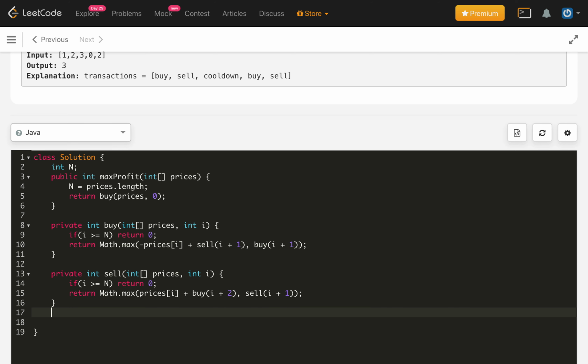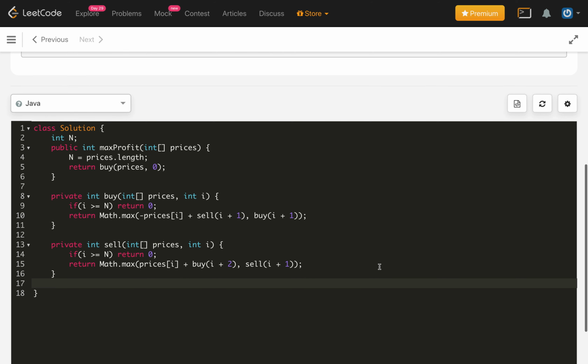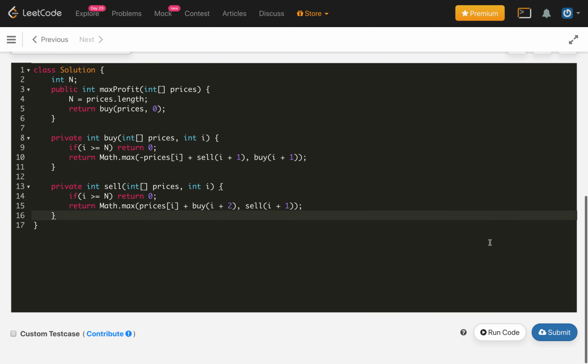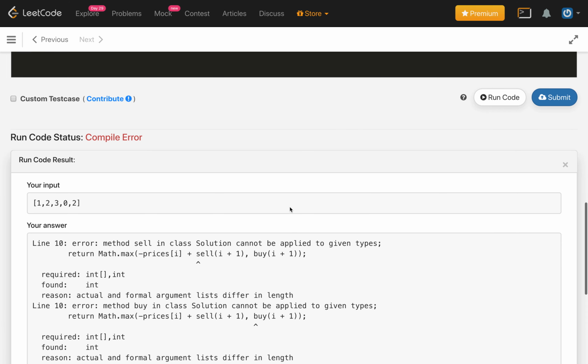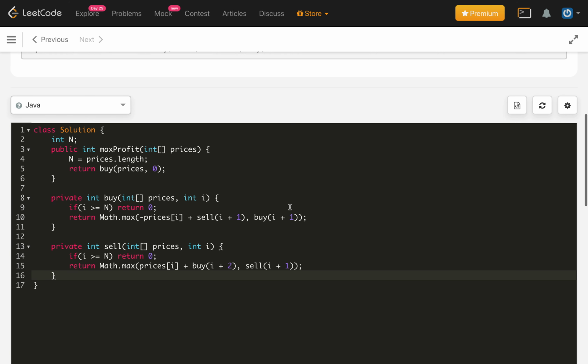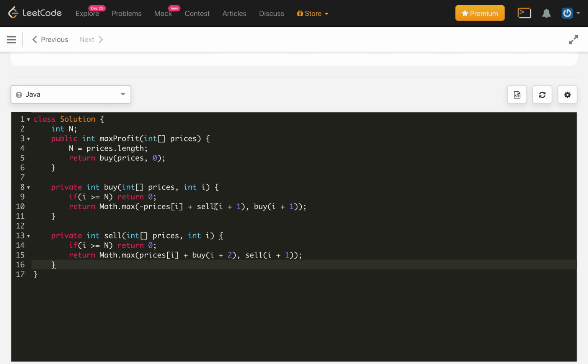So let's try whether this recursive implementation is working or not first, then we will cache the solutions of our subproblems. I missed passing the prices in the function calls, so prices everywhere.